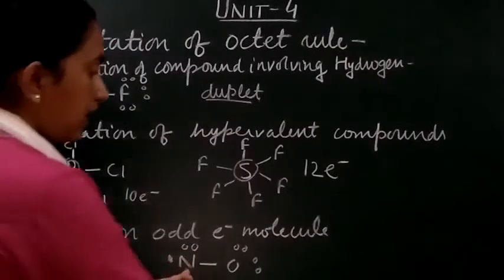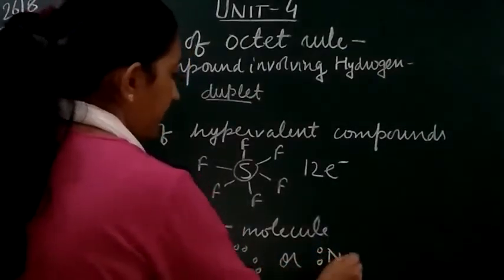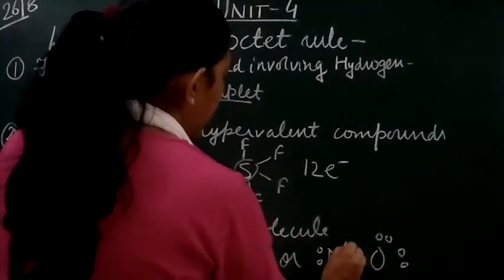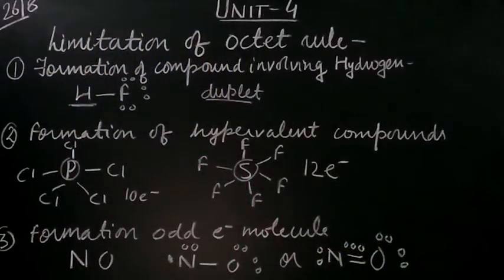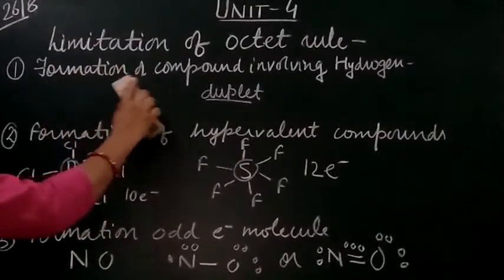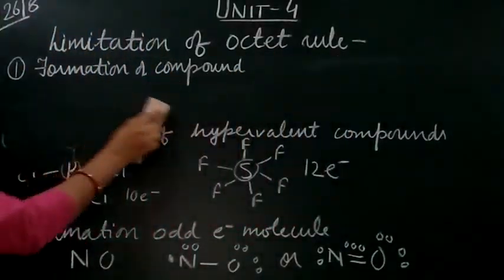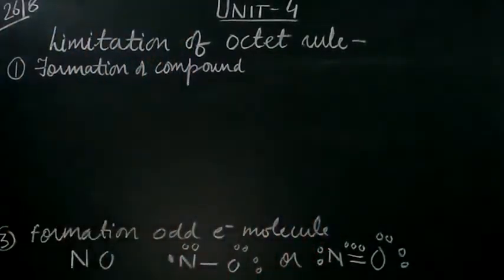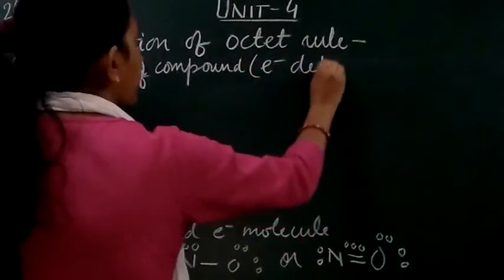Now this structure can also be written in this way, where it will be 3 electrons. So this is the formation of an odd electron molecule. Next, there are certain compounds which are electron deficient species, so the formation of compounds which are electron deficient.